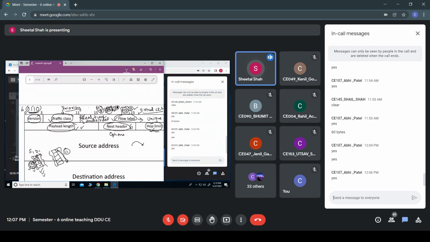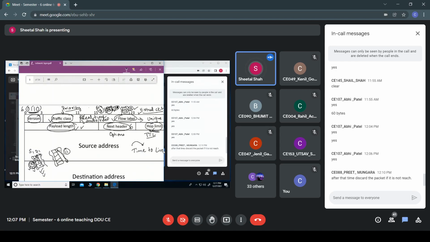So hop limit means what? It is the same as the TTL field. What is TTL? That is time to live. Why is the time to live field used? After that time, it discards the packet if it has not reached.